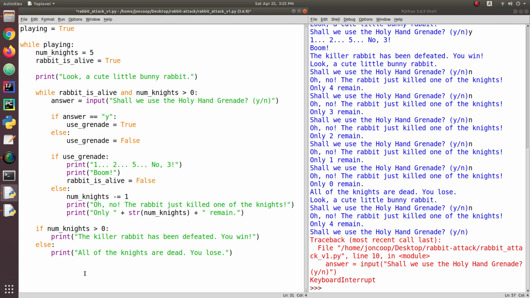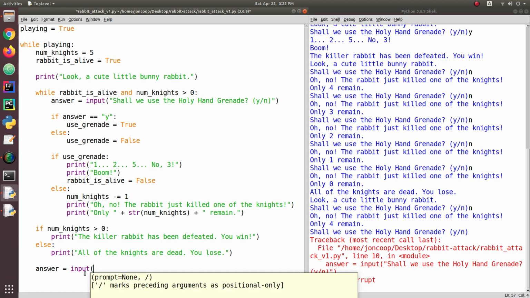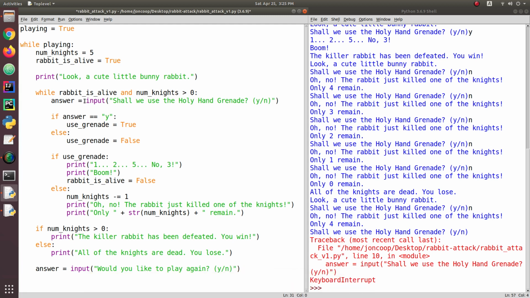So the first thing I'm going to do is have a little input prompt. And I'm going to say, would you like to play again? And I'll put the little Y/N there. So it's basically the same line as up here.